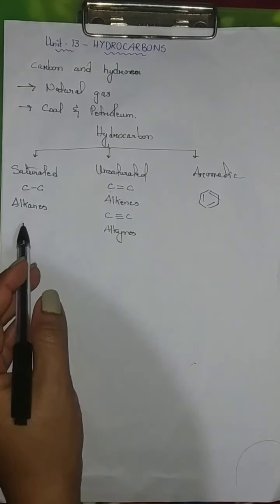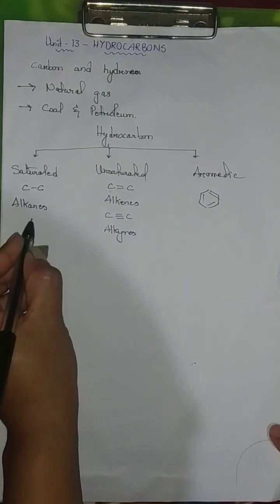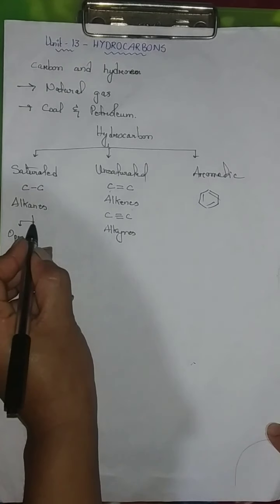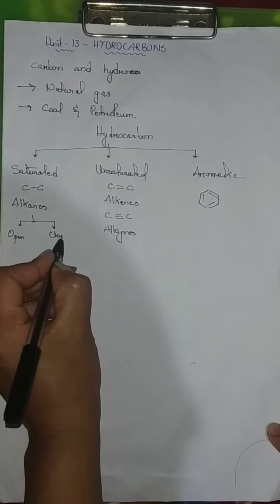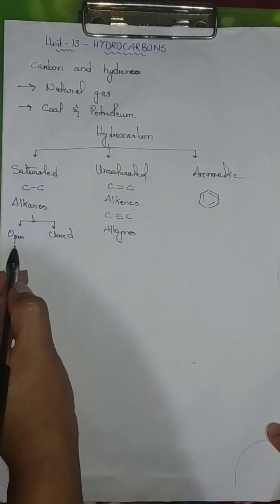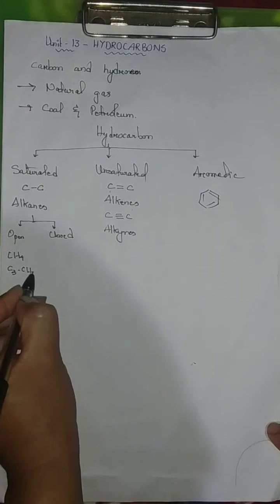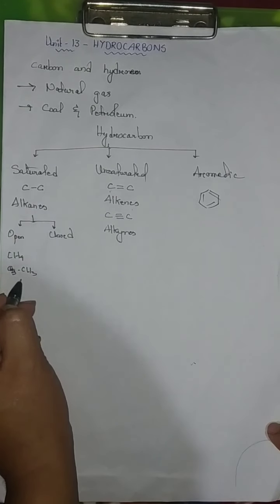Now, saturated hydrocarbons are further classified as open chain hydrocarbons and closed chain hydrocarbons. Open chain hydrocarbons would include CH4, CH3-CH3. These are the open chain hydrocarbons.